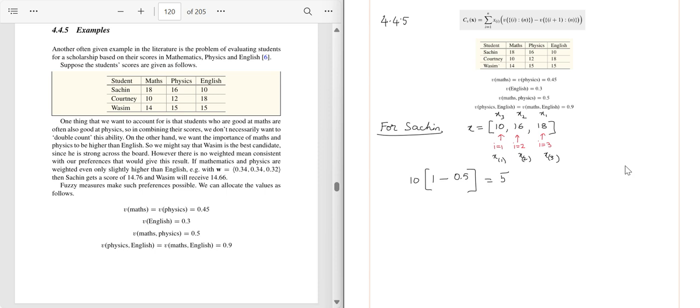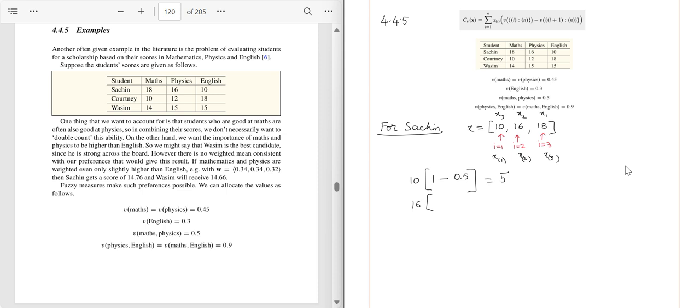Now the second term for Sachin is x2, which is 16, multiplied by, now what is the fuzzy measure here? 2 to n. Now 2 is the element 16 and n is third, this is element 18 or original x1. So we are talking of 16 and 18, which is physics and maths.